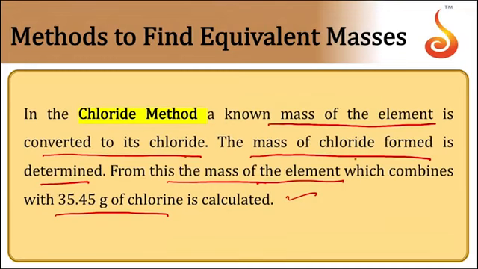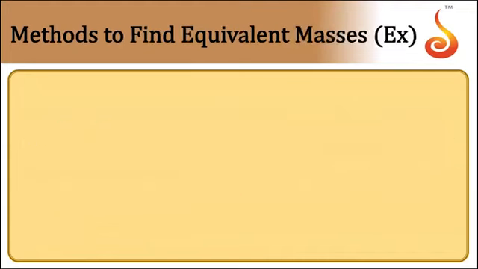The mass of chloride formed is determined, and from this, the mass of element combining with 35.5 grams of chlorine can be determined, which is equal to the equivalent mass. The same process can be done in this case also. That is, mass of metal is equal to x grams.